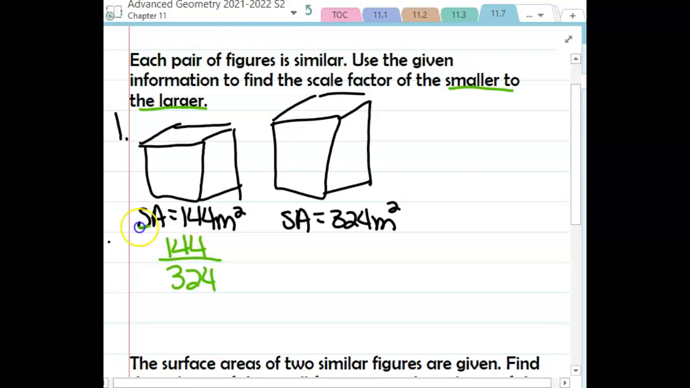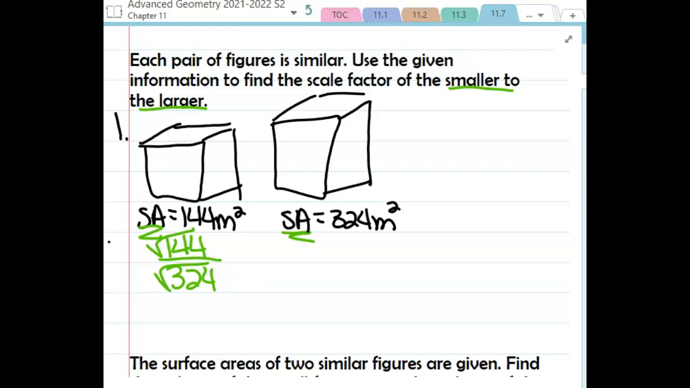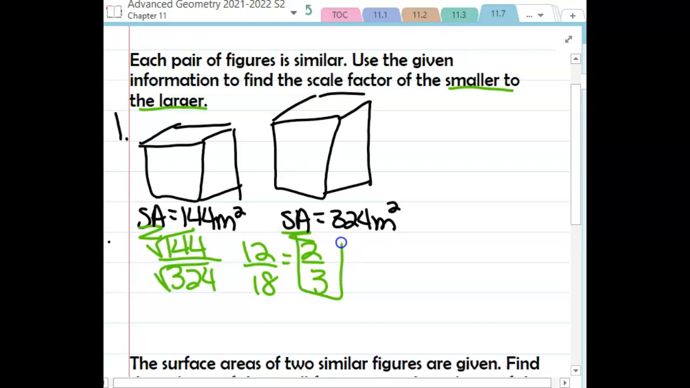Now, since we are talking about surface area, where these numbers came from is I took the scale factor and I squared it to get these numbers. So to get back to the scale factor, I need to square root these. The square root of 144 is 12. The square root of 324 is 18. Now, like always, I hope that we are expecting to reduce this, because in math, we always want to write our answer in simplest form. And so if I were to reduce this, we would get 2/3.